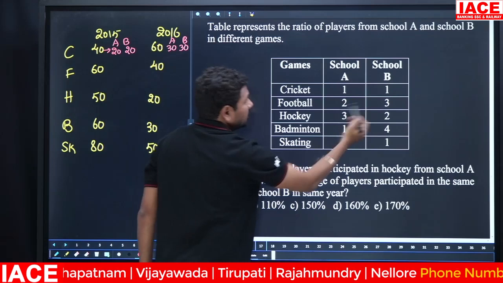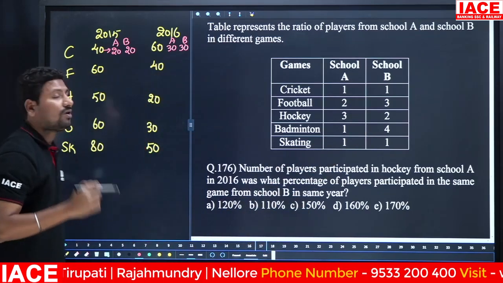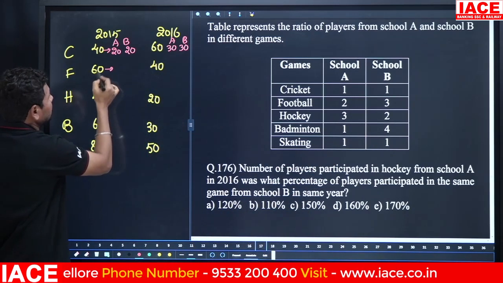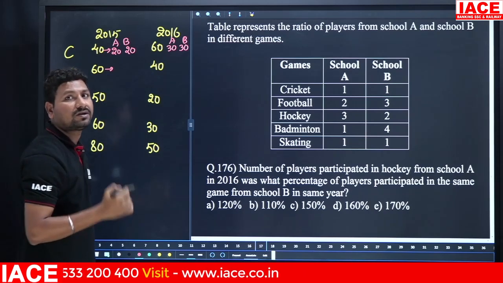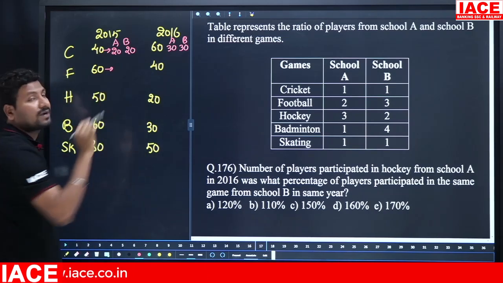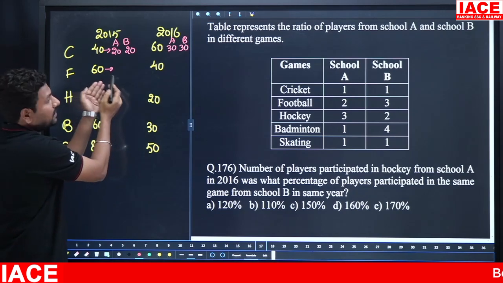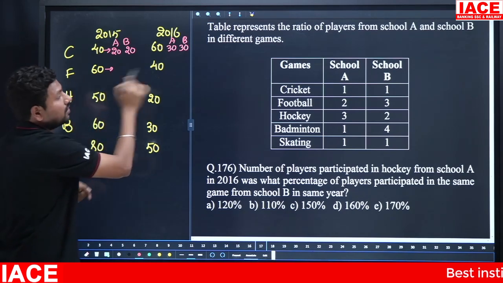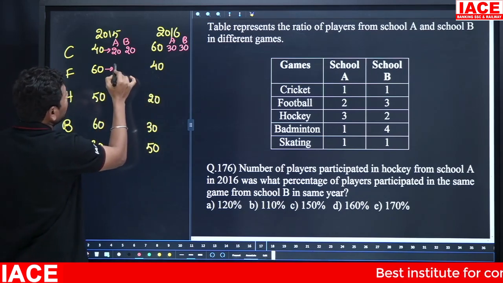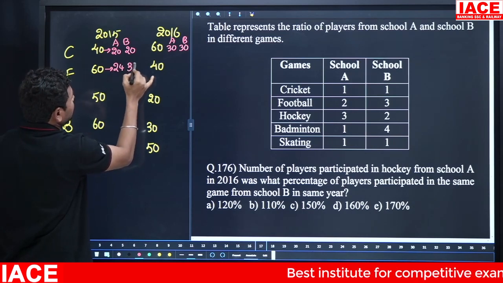As it is, we have to separate the remaining value also. 2:3. 2:3 means 2 plus 3 is equal to how many parts? 5 parts. 5 parts is equal to 60, means 1 part is equal to 12. 12 2s are 24. 12 3s are 36.